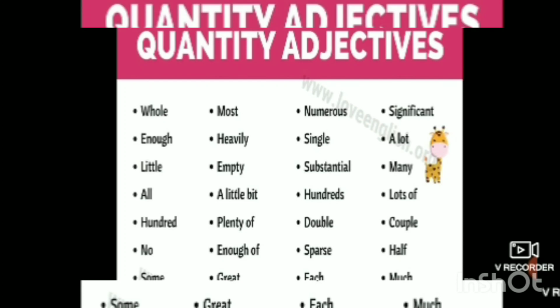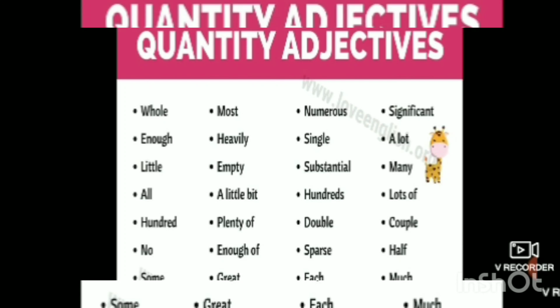For example, if I say some men are very strong, here the word some is giving us an idea. Correct? You are simply great. Each one will be carrying their own tiffin with them. Not even a single person tried to understand. So single, each, some, these are the words which are giving us an idea about the quantity.